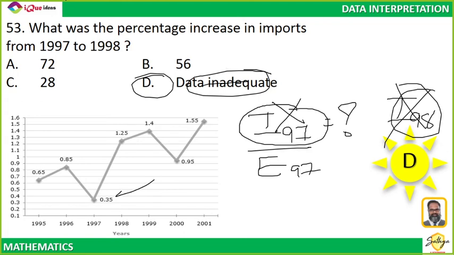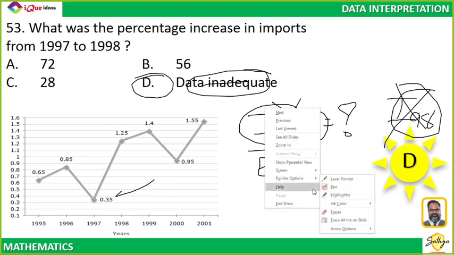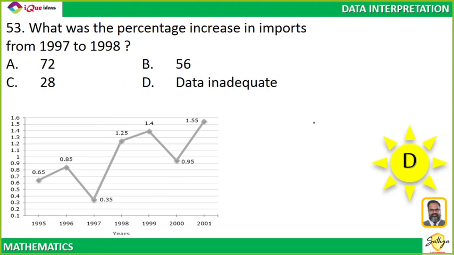Correct. Now, what Aditya was asking was this. I'll put it up on the screen. He said, supposing it was mentioned in the question that exports of 97 is equal to exports of 98. If this is mentioned, then can I give the answer? This is what he's asking. So my answer was yes.